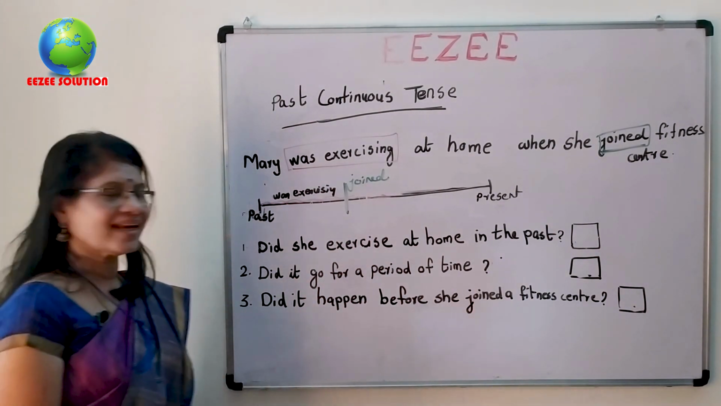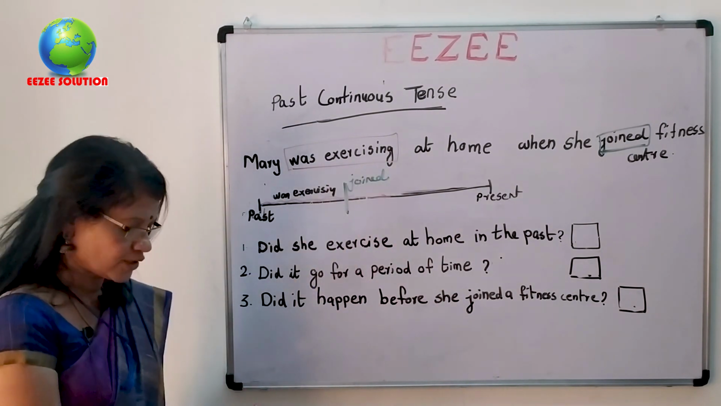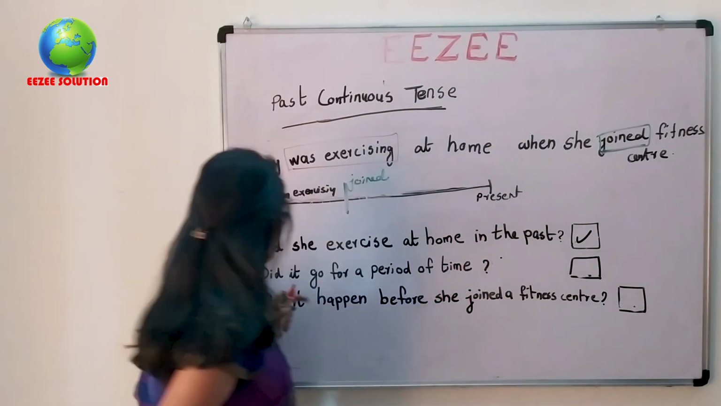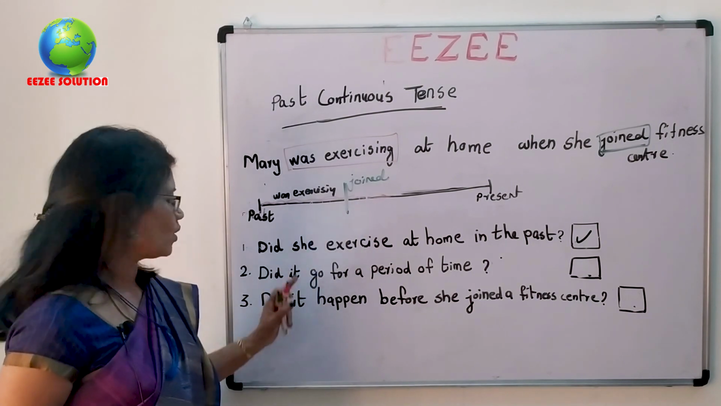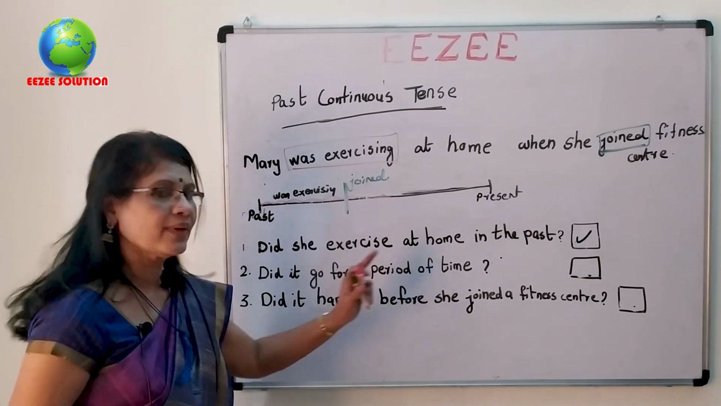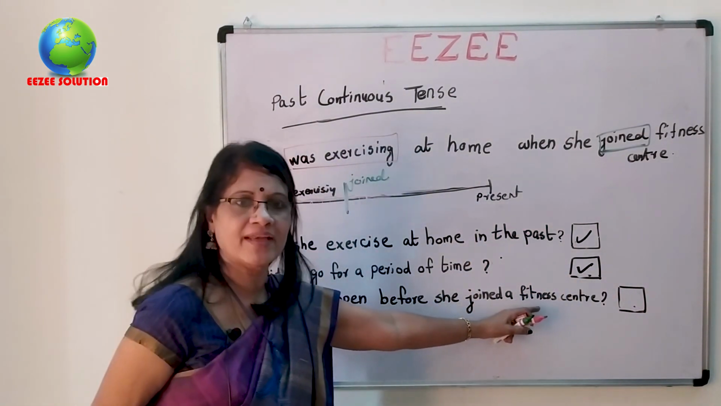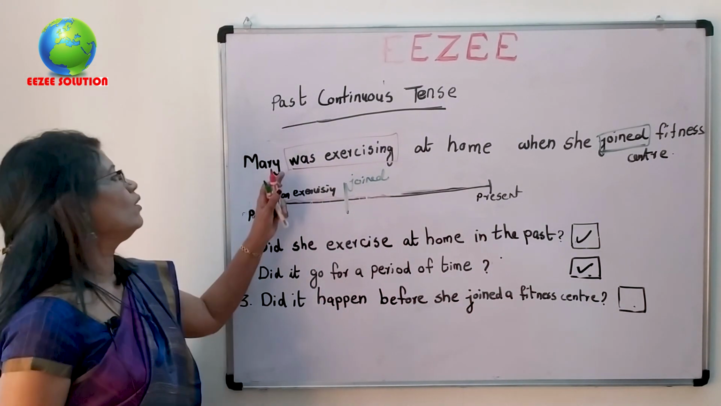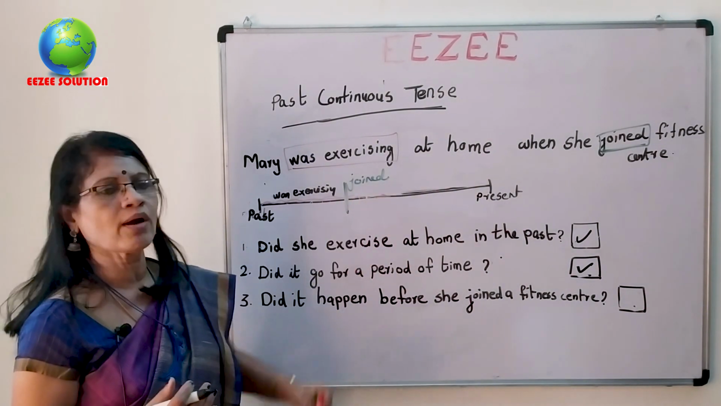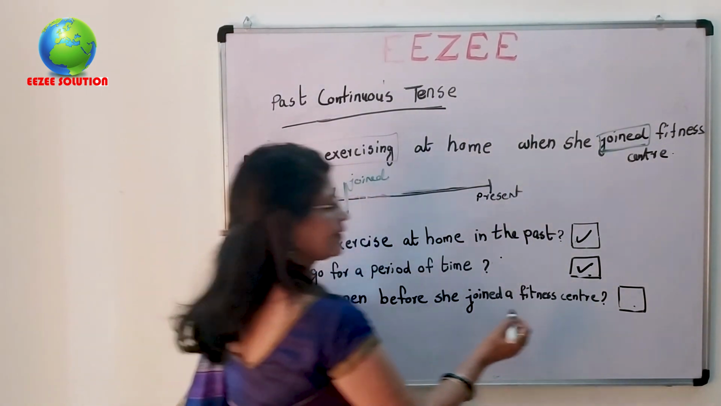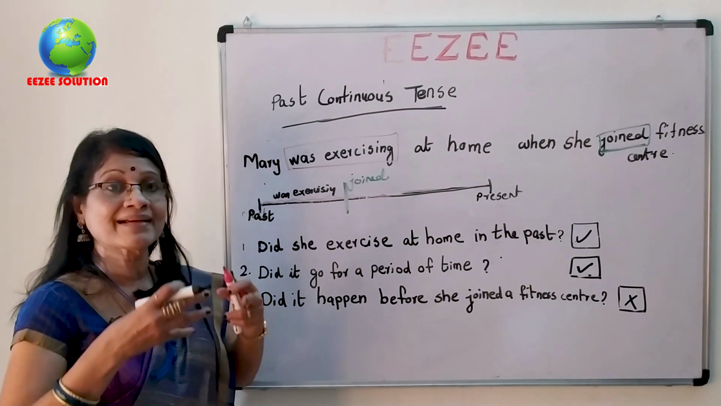So, is it clear from this sentence? Look here, did she exercise at home in the past? Yes, she was exercising. So, she exercised. Correct. Then, did it go for a period of time? Yes, it was a continuous action. Next is, did it happen before she joined a fitness center? No. When she was continuing that at home, she joined a fitness center. So, that is not clear. So, if we use past continuous tense, we cannot convey the correct message.